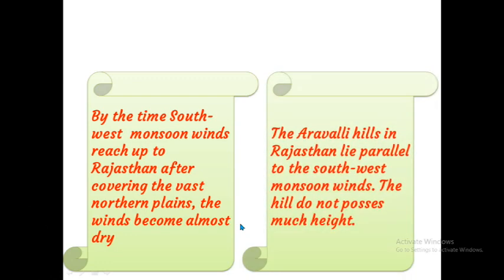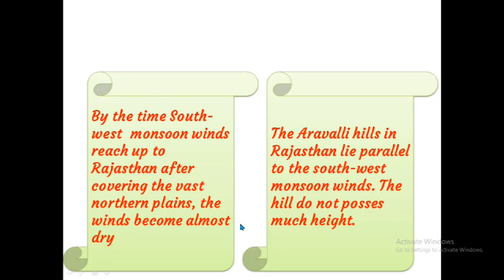Another reason is that the Aravalli hills in Rajasthan lie parallel to the southwest monsoon wind. The hills do not possess much height, so they do not have enough height to stop or check the movement of the wind.